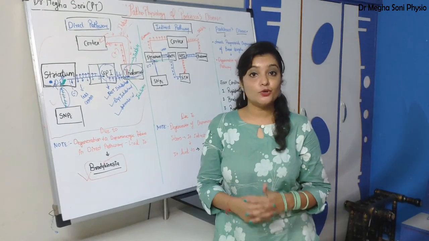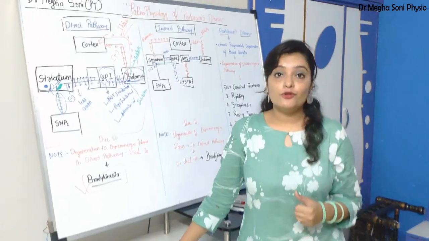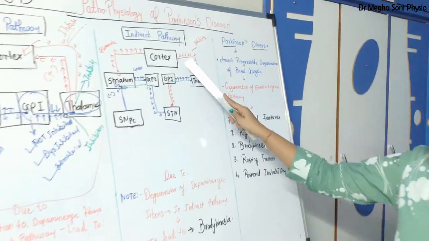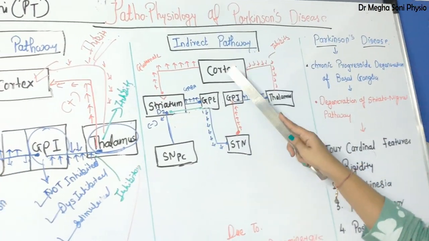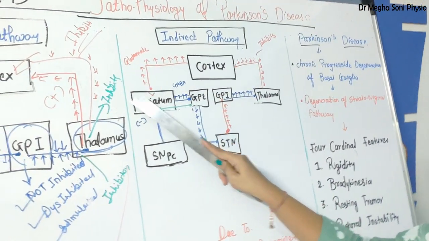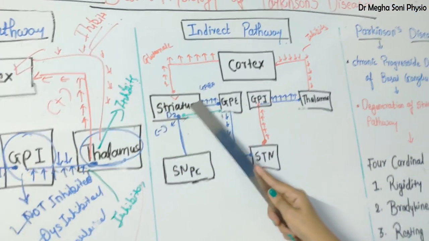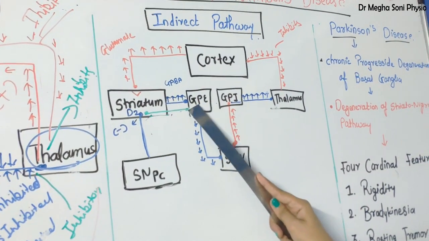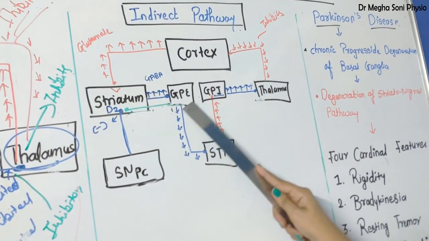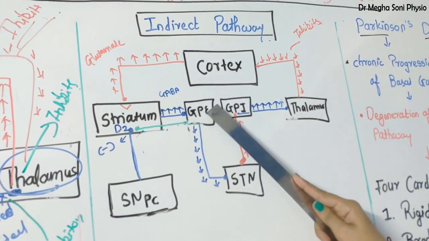Now we'll see what happens to the indirect pathway if it is damaged. First, I would like to give you a quick revision of the indirect pathway. In the normal indirect pathway, the cortex sends an excitatory signal to the striatum. It secretes glutamate over the striatum, so the striatum is stimulated. As the striatum is stimulated, it secretes more and more GABA over the globus pallidus externus. GABA is inhibitory in nature, so the globus pallidus externus is inhibited. Globus pallidus externus consists of GABA.